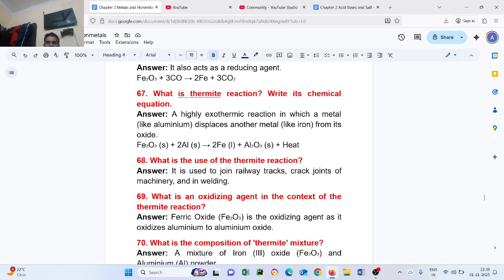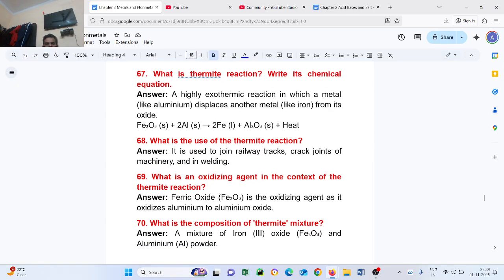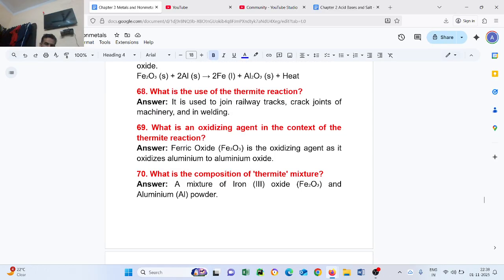Question number 69. What is the oxidizing agent in the context of the thermite reaction? Ferric oxide, Fe2O3, is the oxidizing agent as it oxidizes aluminium to aluminium oxide. Question number 70. What is the composition of thermite mixture? A mixture of iron oxide, Fe2O3, and aluminium powder.